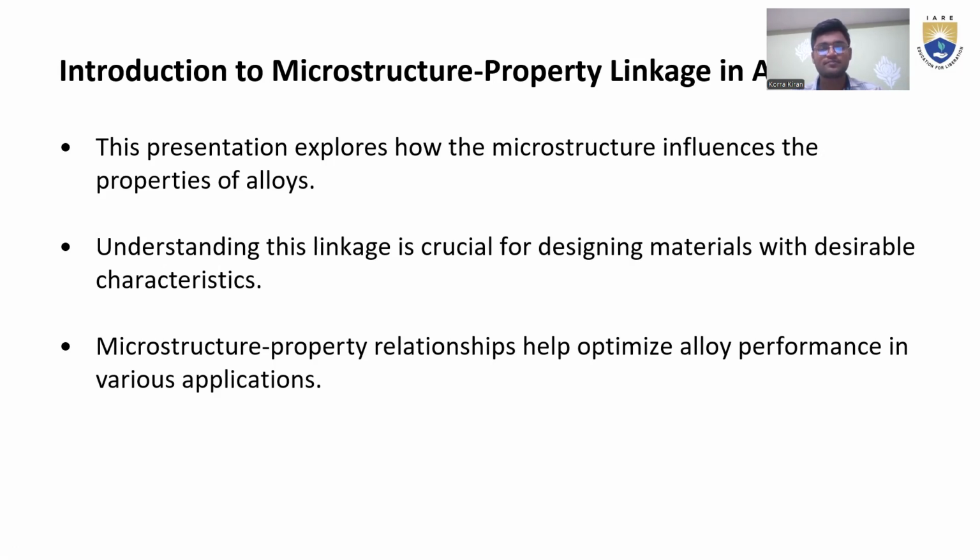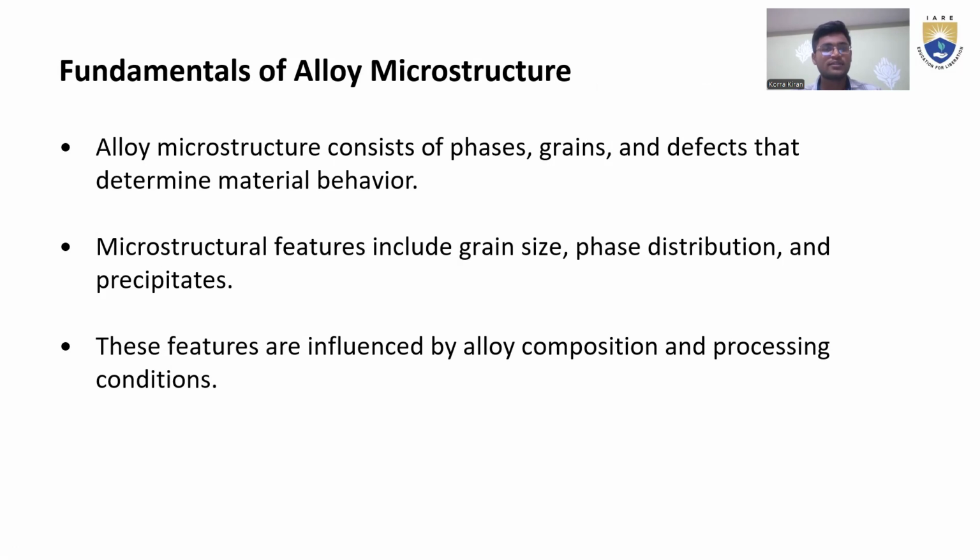This was one of the things. And another thing is fundamentals of alloy microstructure. What are the fundamentals of alloys in microstructures? We can observe here: alloy microstructure consists of phases, grains, and defects that determine the material behavior. Based on the defects, grains, and phases, we can say the behavior of the material, which type of material is suitable for which application.